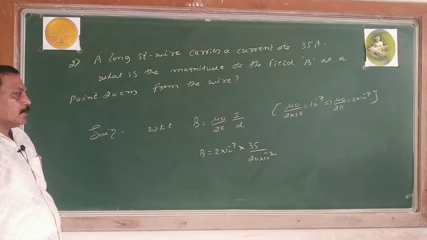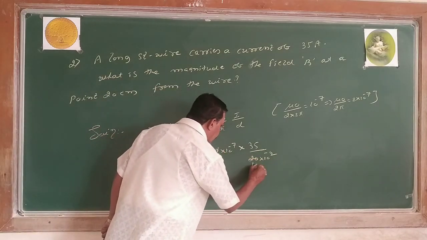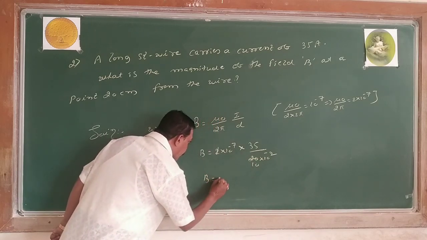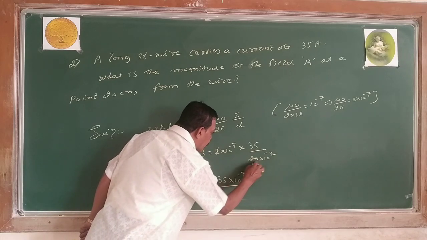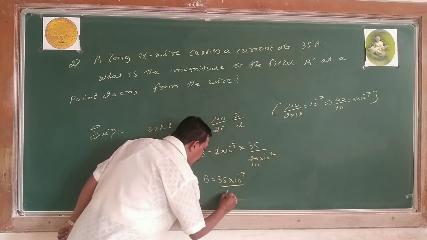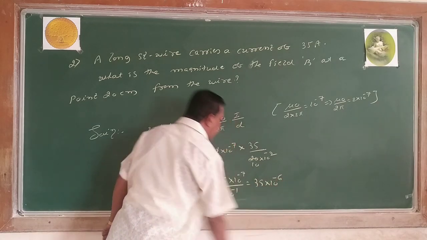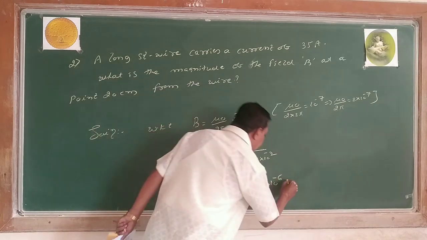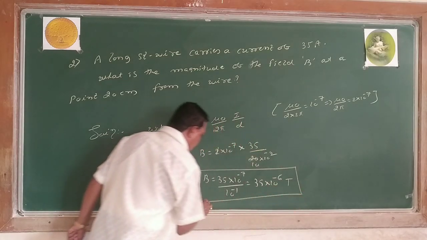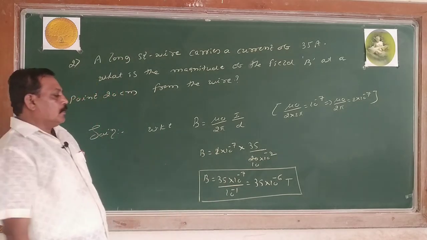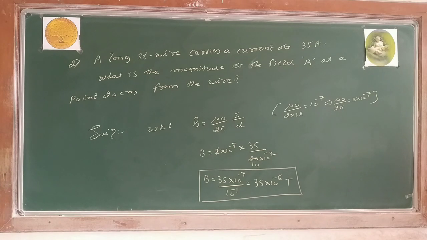Right? Then 2 ones are 2, 2 tens are 20. B equals 35 into 10 to the power of minus 7, plus 1, minus 2, 10 to the power of minus 1, so 35 into 10 to the power of minus 6 Tesla. Now this is your answer. Or you can write it as 3.5 into 10 to the power of minus 5 Tesla.